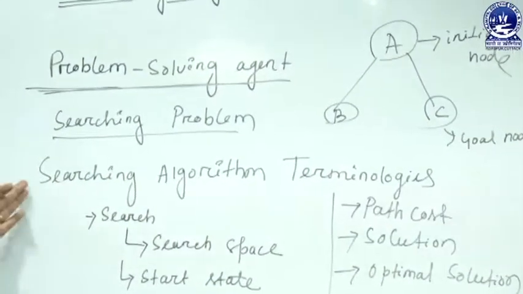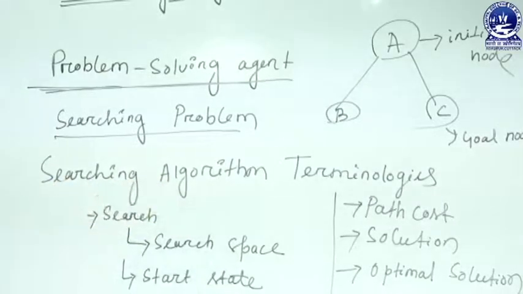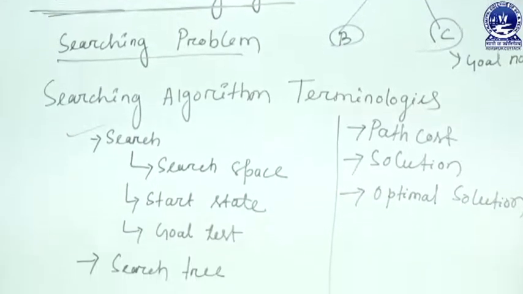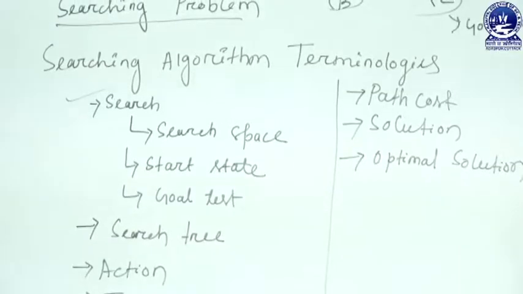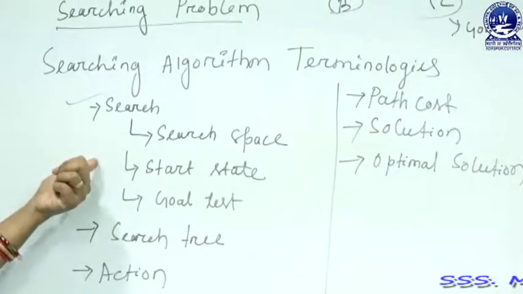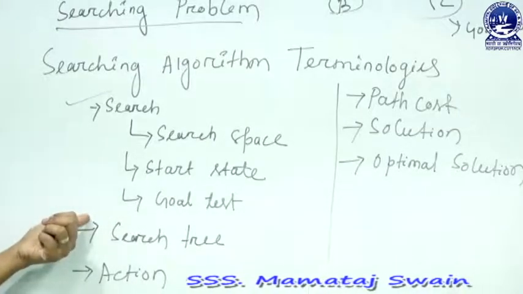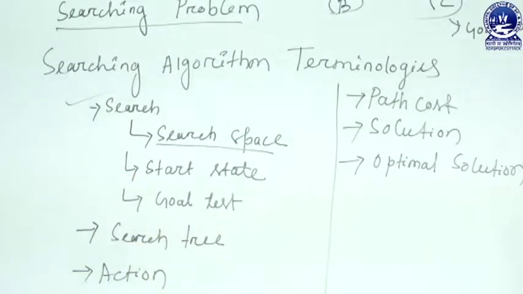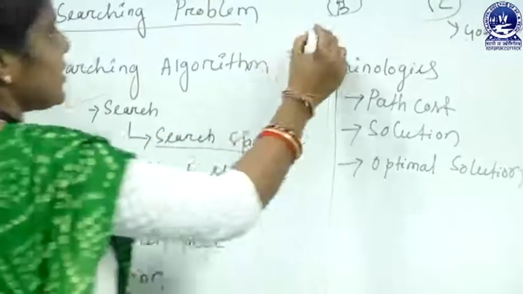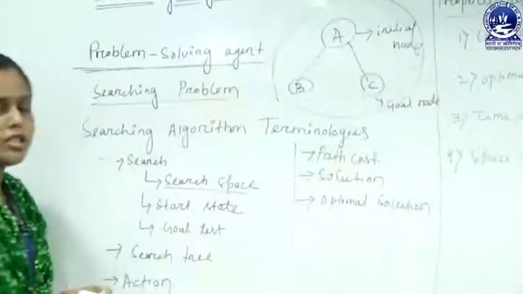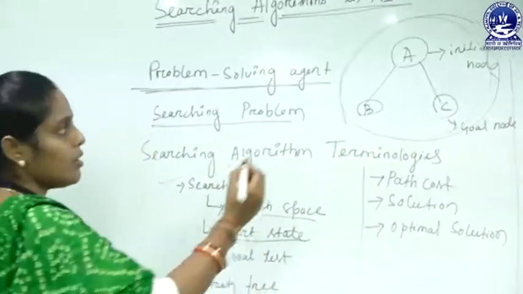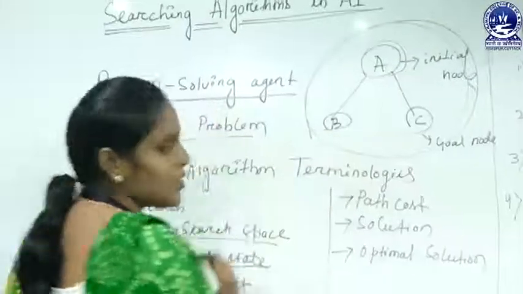Then next, the different terminology which is used in searching algorithms. First one is the search. Searching is nothing but a step by step procedure which solves our searching problem, that is called the search. And in your searching problem there are three different main components. First one is the search space. Search space is a description of the space where we start our searching. That means this tree is nothing but a search space for our searching problem. Then next one is the start state. Here the initial state, that is A, is called the start state.